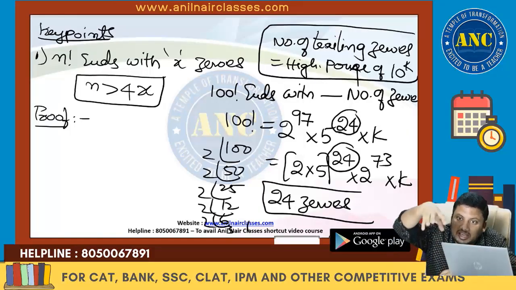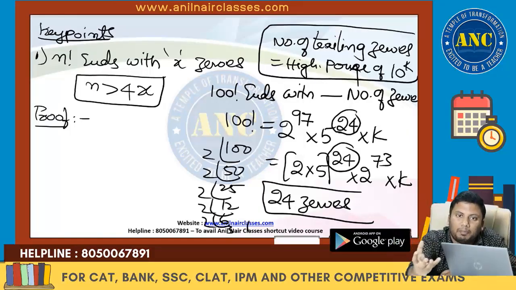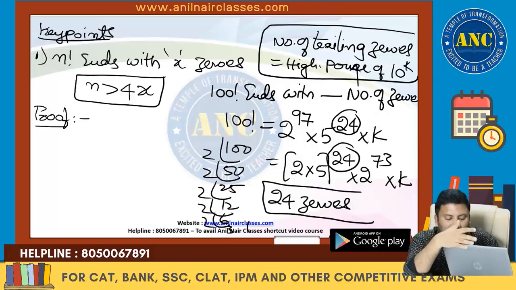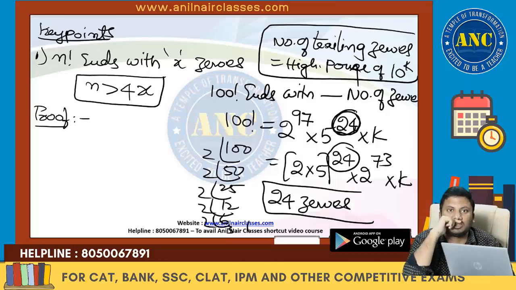I am repeating it. In any factorial, multiples of 5 are less than the multiples of 2. So obviously it will result in a lower power of 5 compared to the power of 2. Because it is the lower power of 5, it has to get adjusted with the power of 2. So that's the reason we always take the power of 5. Only in factorial problems, the number of zeros at the end is the highest power of 5.